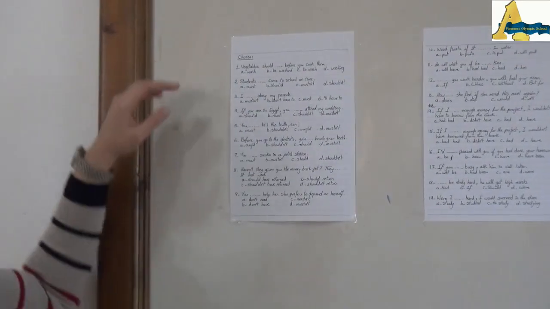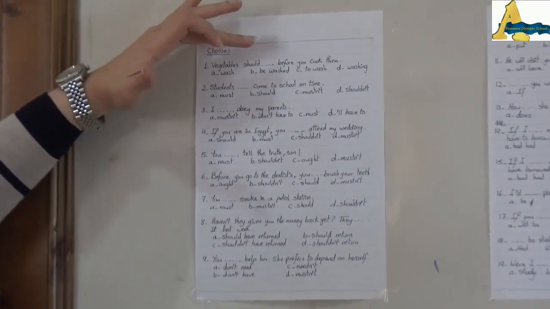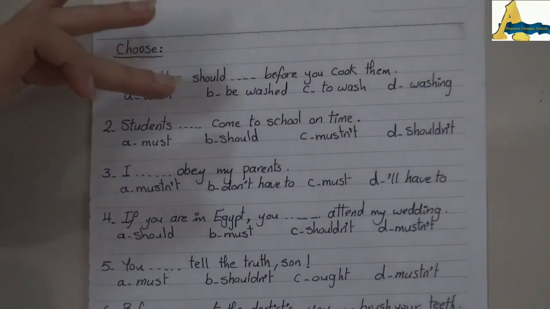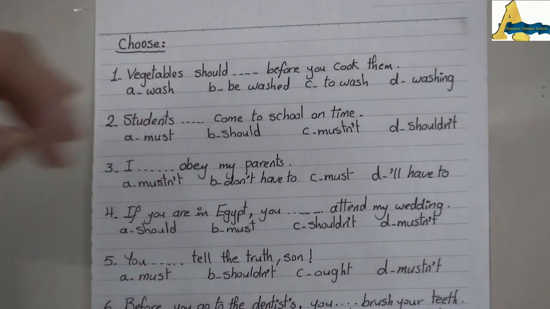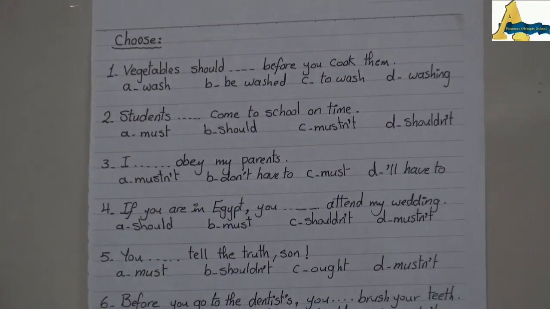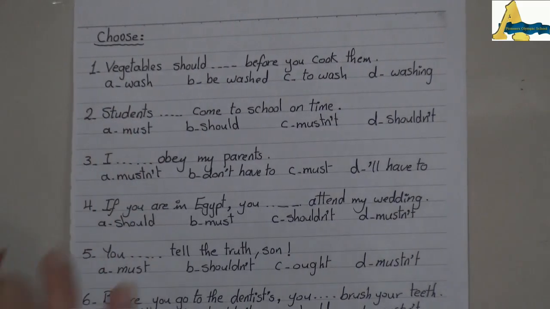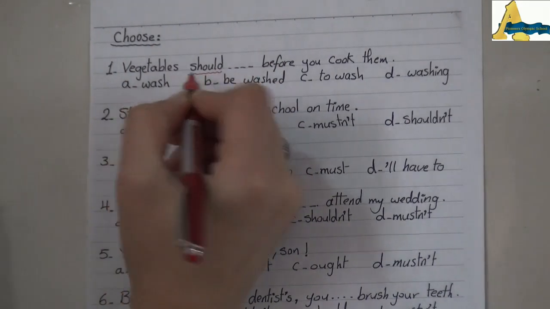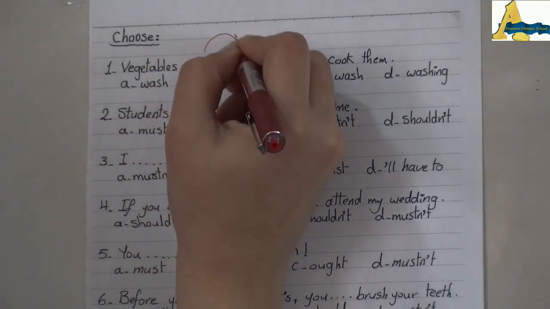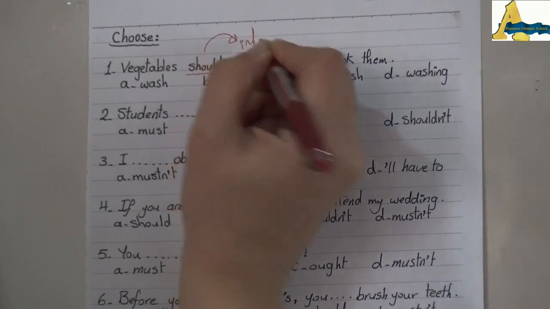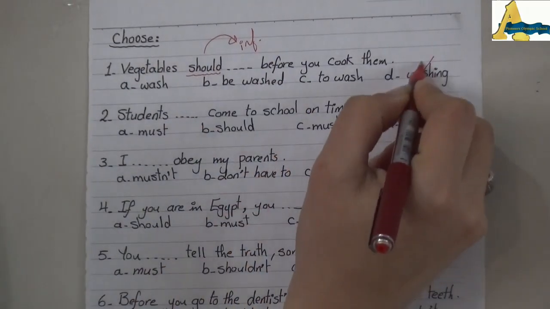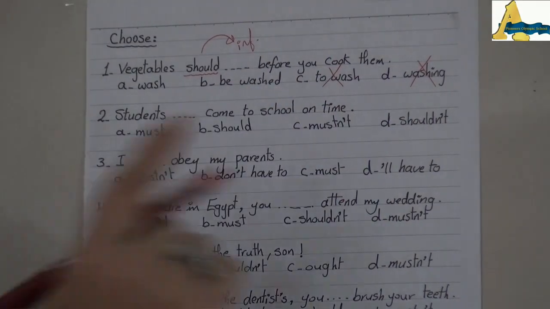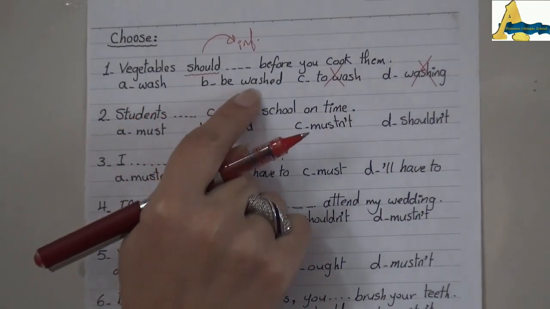Number 1. Vegetables should dots before you cook them. The choices: wash, be washed, to wash, washing. Before we answer, we have to study the sentence, analyze it, okay? Here I have the word should, and should, as you know, has to be followed by infinitive, okay? So I will exclude washing and exclude to wash, okay? So I will choose now between wash and be washed.